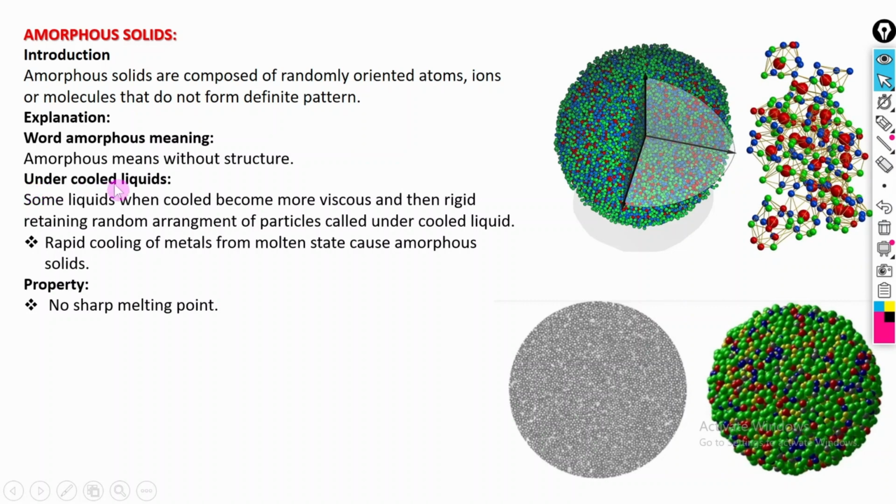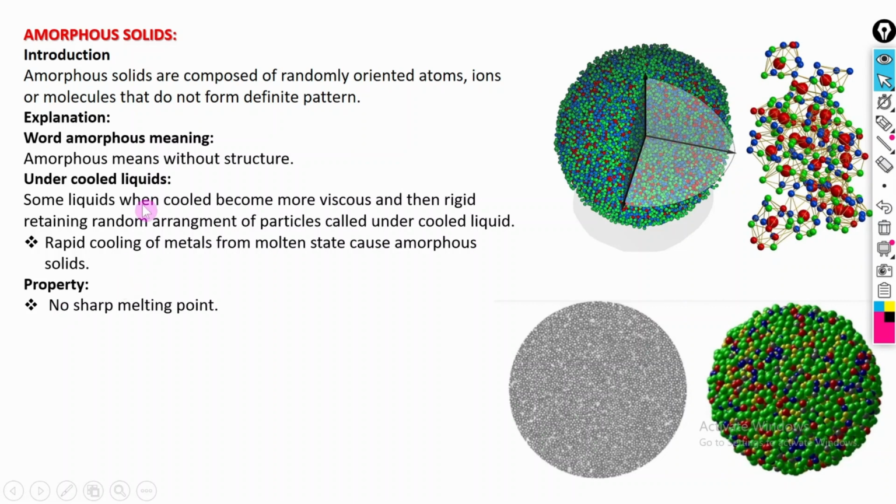Now what is meant by an undercooled liquid? Some liquids exist in nature. When we cool them, they become more viscous and then rigid, retaining the random arrangement of the particles. This is called an undercooled liquid. Some liquids present in nature, if we cool them, become viscous, and the atoms are arranged in random form. There is a random arrangement of the particles, and we call them an undercooled liquid.